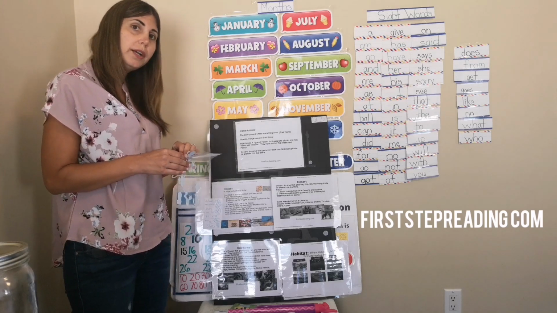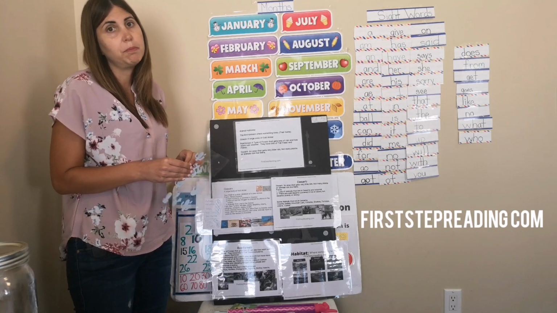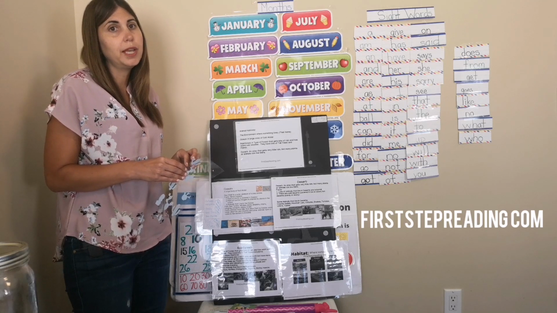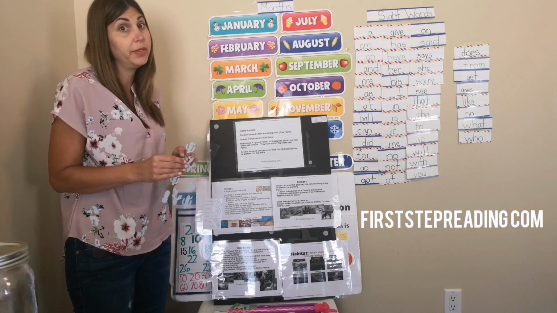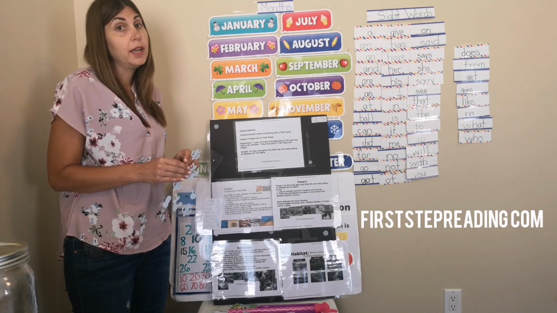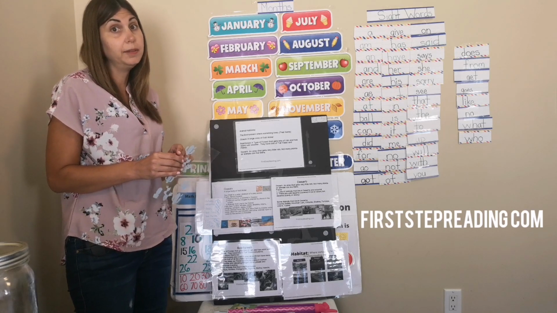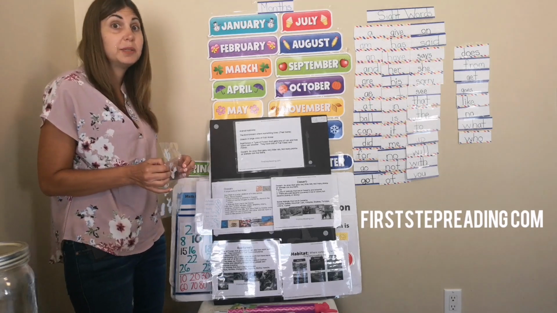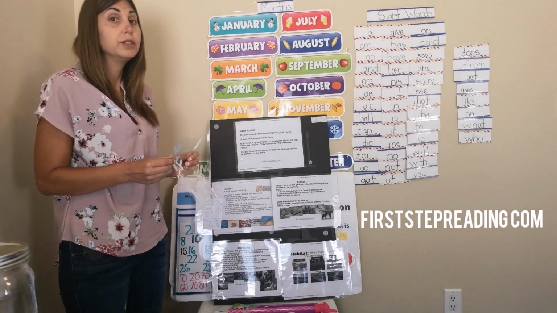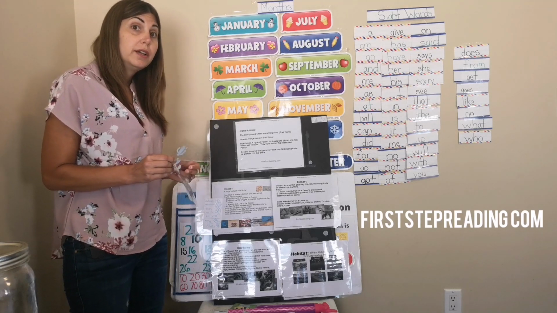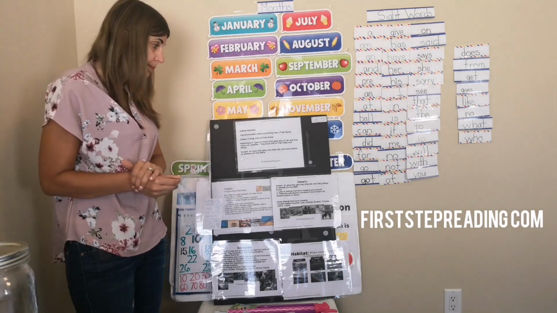Why do we think nocturnal means that they sleep during the day and they're up at night? Why would you think most of the animals that live in a hot desert where there's very little water and the sun's shining on them might sleep all day and be up at night? What's different between the day and the night? The sun, right? So deserts tend to be very hot during the day and very dry, not much water. So a lot of the animals that live there sleep during the day when it's really, really hot, and they're awake at night. Okay?